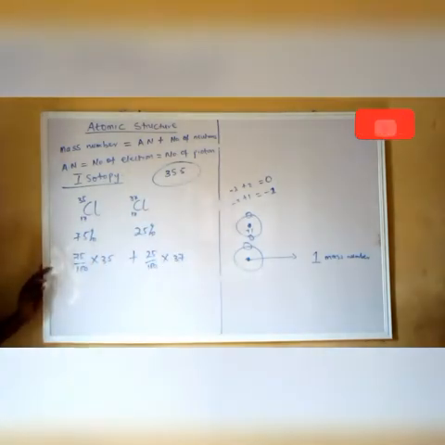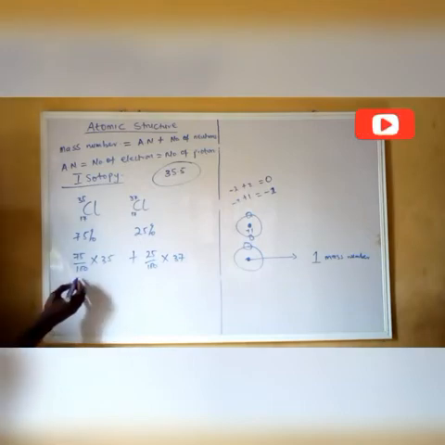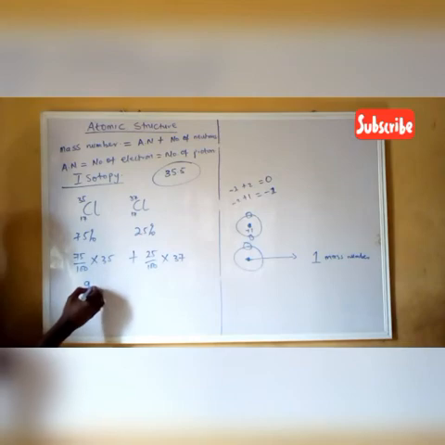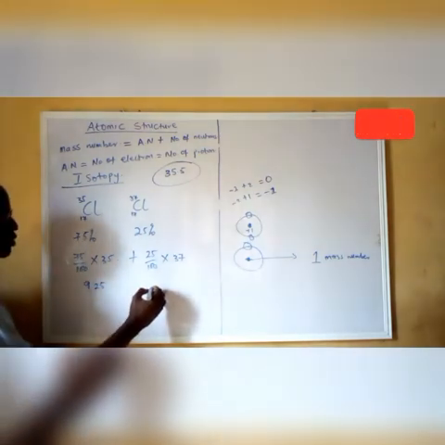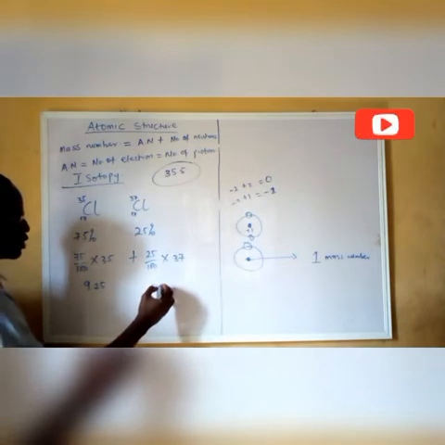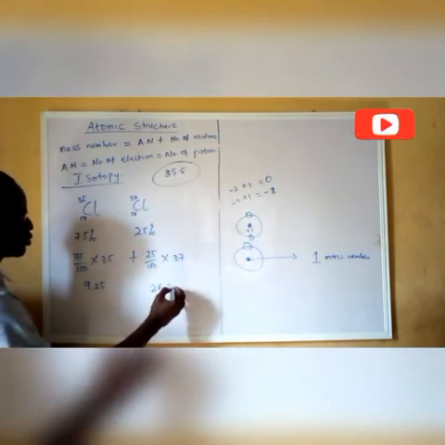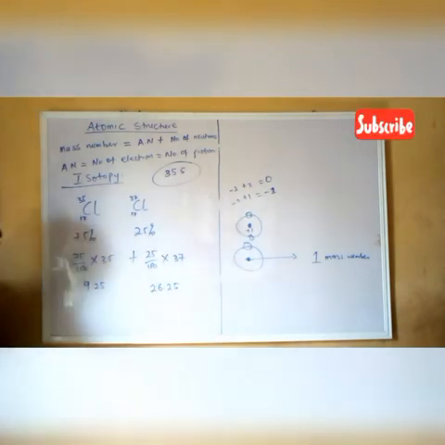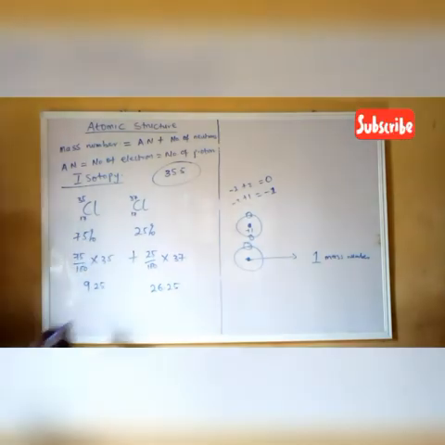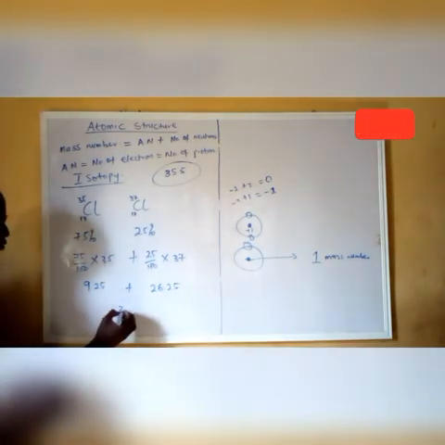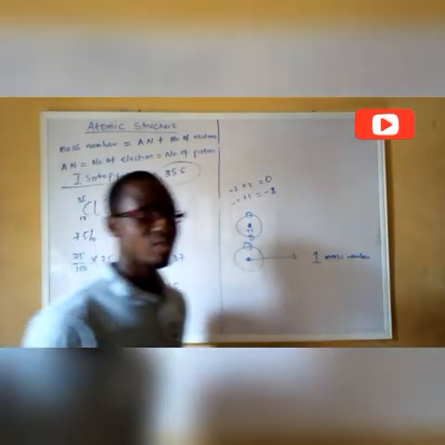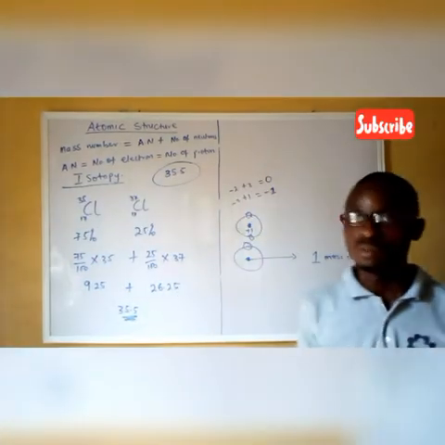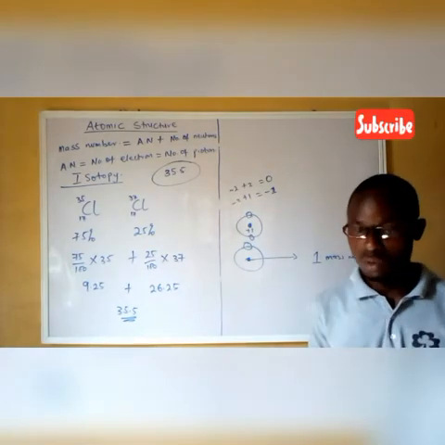Having had this, we make the calculations, and this gives us 26.25, and this gives 9.25. So adding these together, we have 35.5. So this is how we arrive at the mass number of chlorine, which we generally use now.